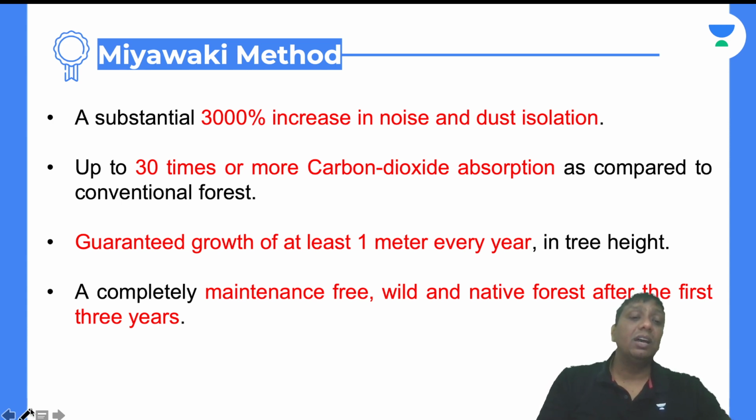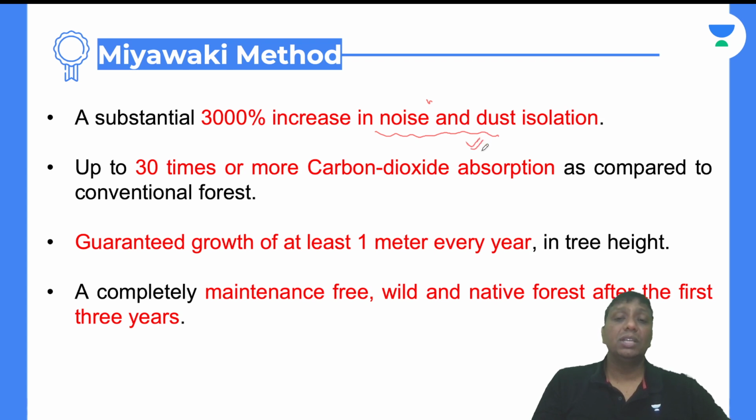And see, guys, 3000%, my God, 3000% increase in noise and dust isolation. So you can stop the noise and dust around 3000%, my God. 30 times or more carbon dioxide absorption is there as a carbon sink. Guaranteed growth of at least 1 meter every year in tree height. So in this particular area, at least 1 meter every year is the average height. They will maintain a free, wild and native forest after the first 3 years.